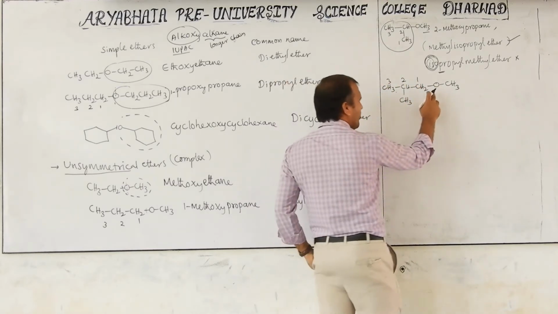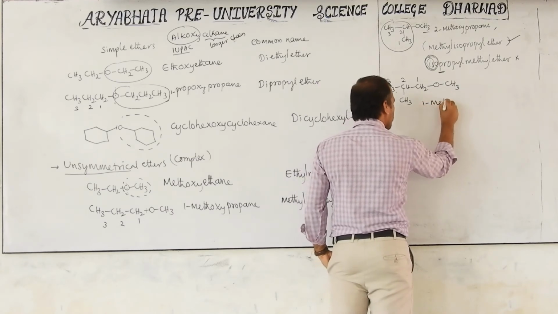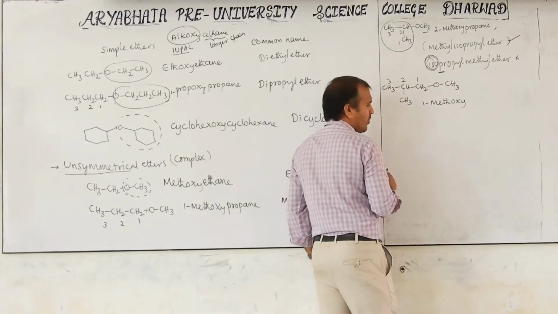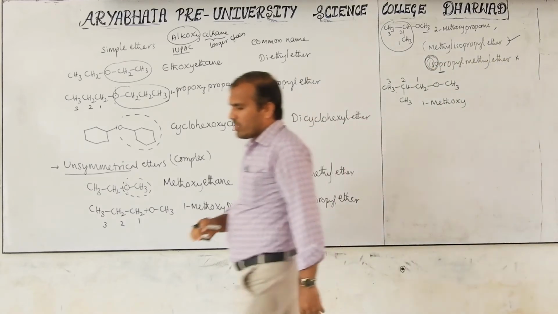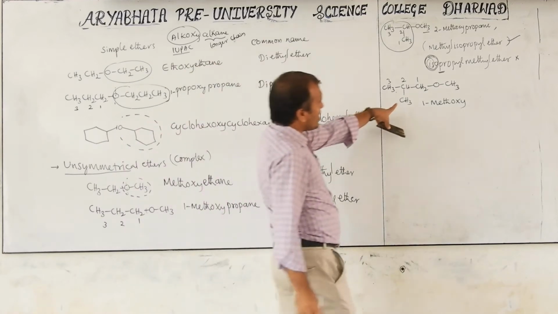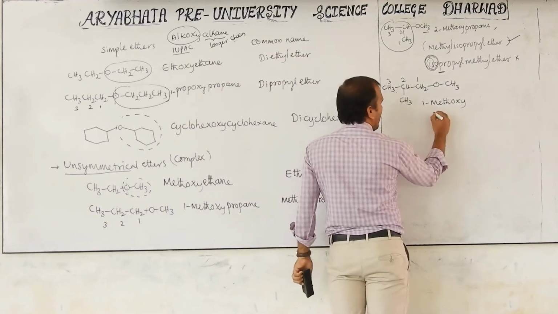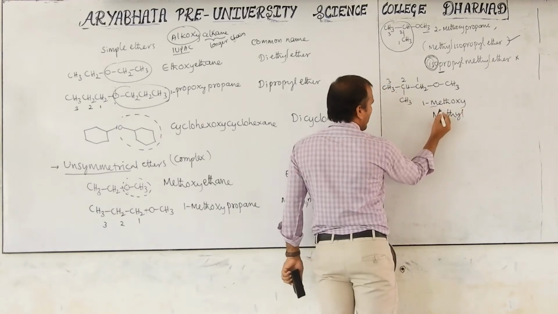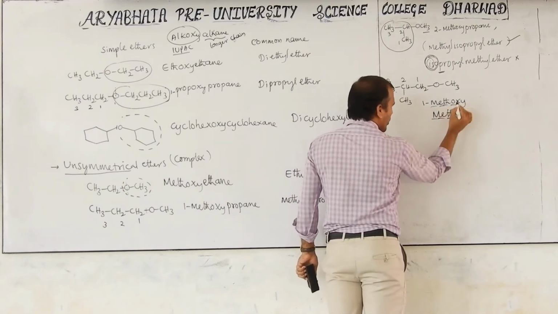Then at the first position, we can say this is 1-methoxy. Methoxy is there and methyl is also there. Both are substituents, because this is also a substituent, this is also a substituent. Then we have to check the alphabetical order. Methyl: M same, E same, T same. Here O is there, here Y is there.